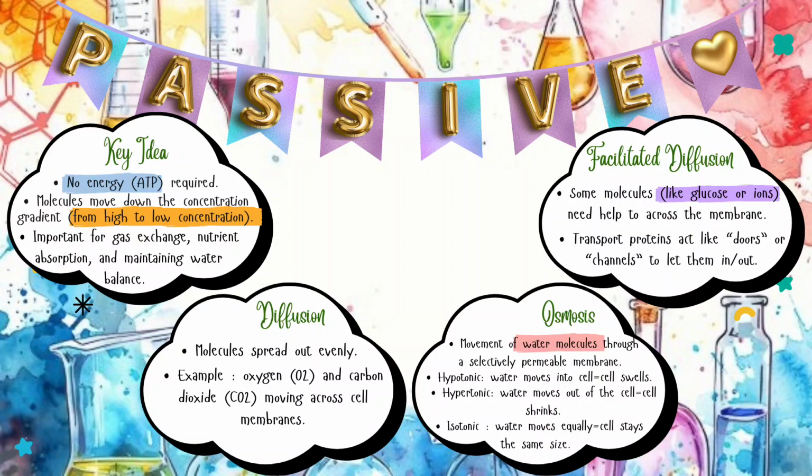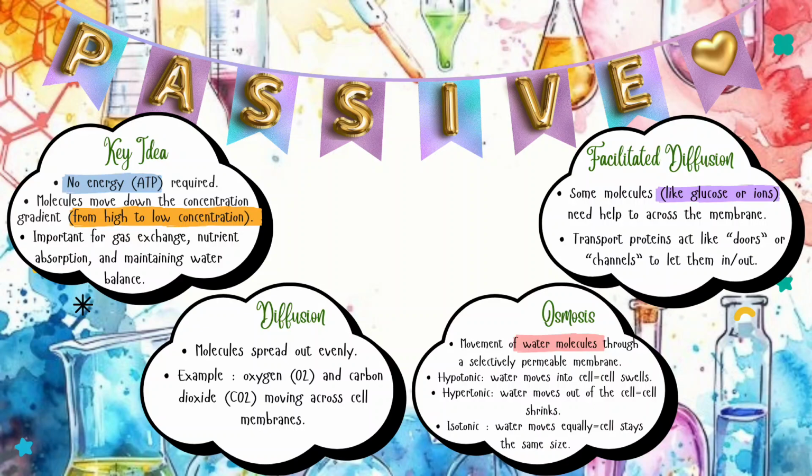Okay. For the diffusion, molecules spread out evenly. For example, oxygen and carbon dioxide moving across cell membranes. For the osmosis, movement of water molecules through a selectively permeable membrane. First, hypotonic: water moves into the cell, so the cell swells. Second, hypertonic: water moves out of the cell, so the cell shrinks. And lastly, isotonic: water moves equally, which means the cell stays the same size.